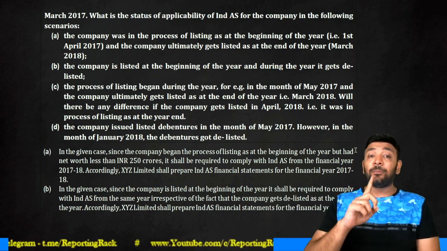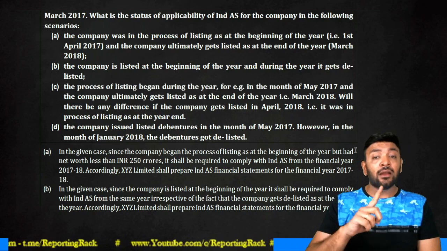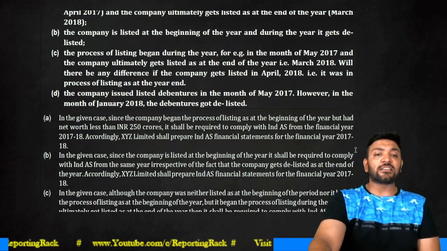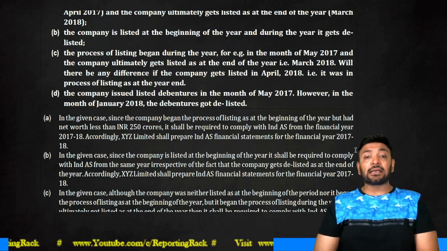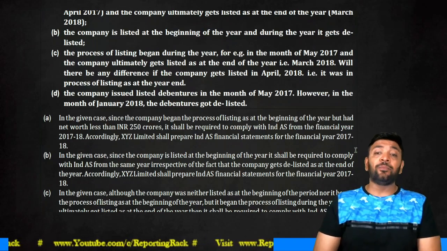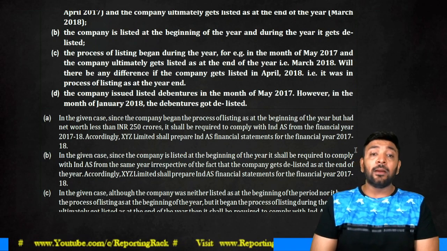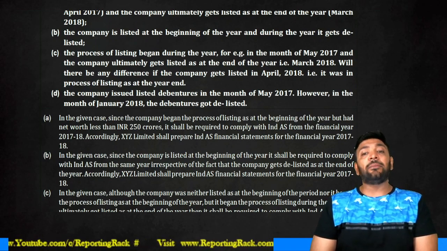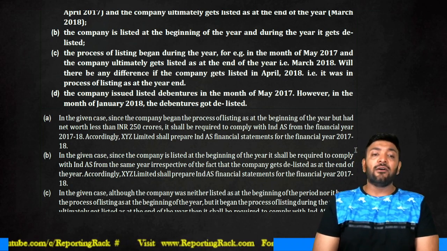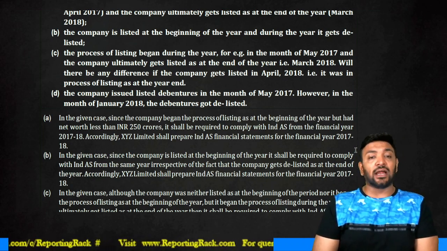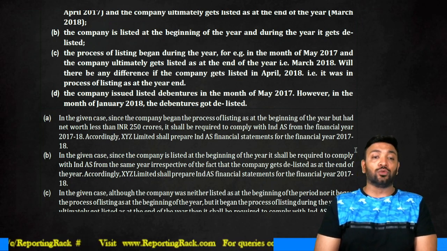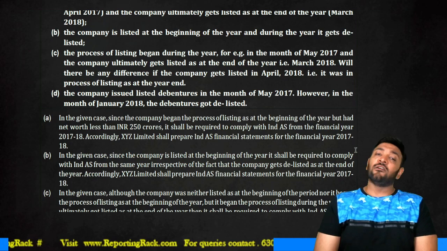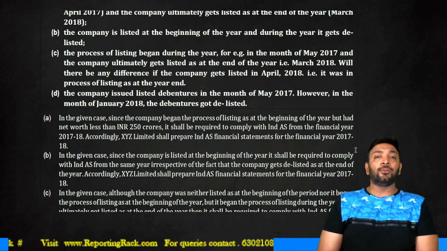First scenario: at the beginning of the year, they were in the process of listing, but towards the end of the year, the company shares were listed. Look at the first answer. In the given case, the company began its process of listing as at the beginning of the year, but had a net worth of less than 250 crores. It shall be required to comply with IND AS for the financial year 17-18. That is what we concluded under phase 2. Accordingly, XYZ shall prepare IND AS financials for the year ended 17-18.